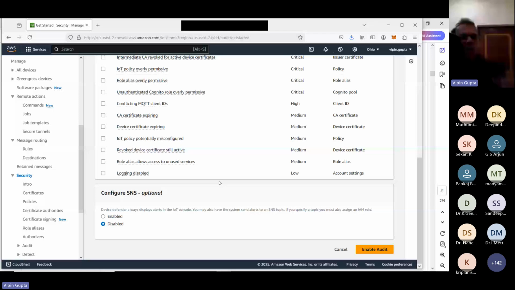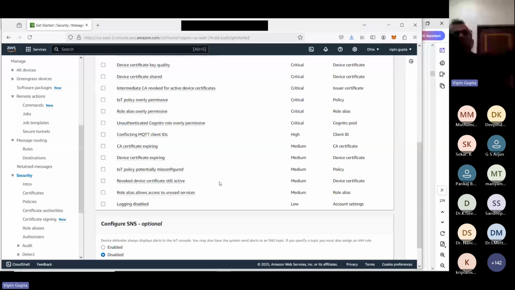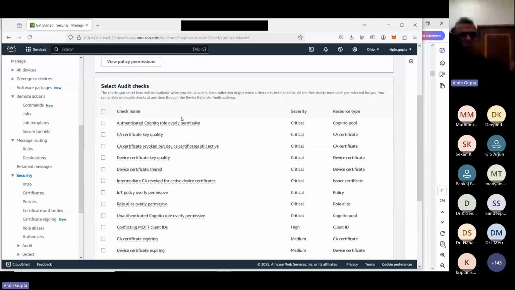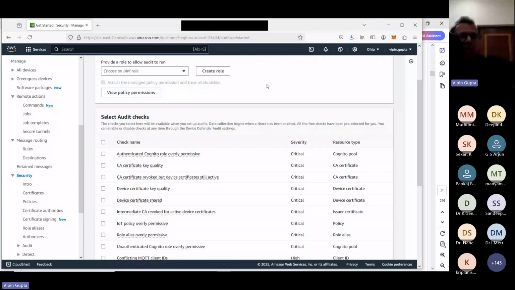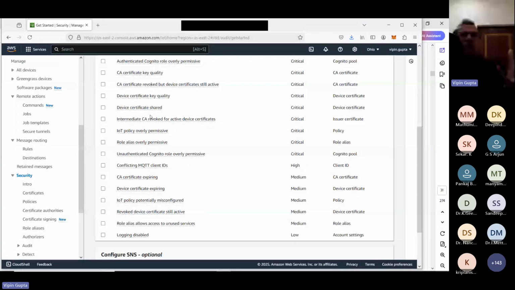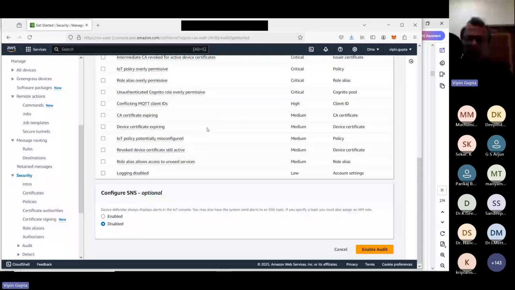That means whatever case studies we have seen, most of the time it was due to an insecure protocol or a misconfiguration, that type of thing. But in this case, it is going to check all these types of things. So it will be able to detect and give you the report. So again, I'm canceling this.